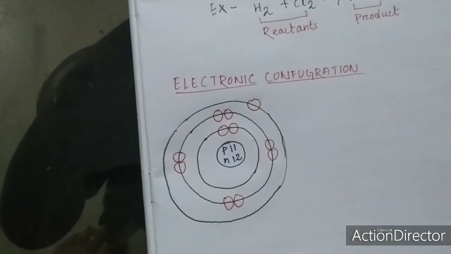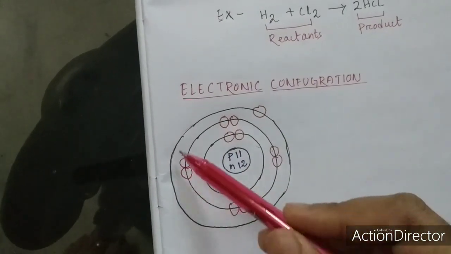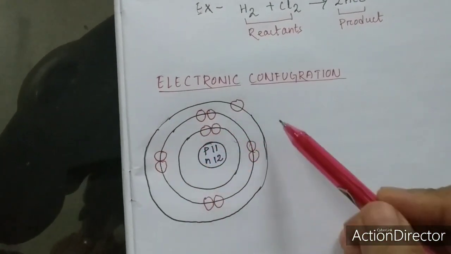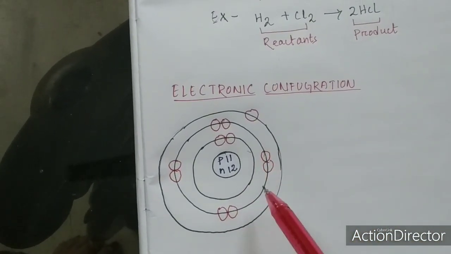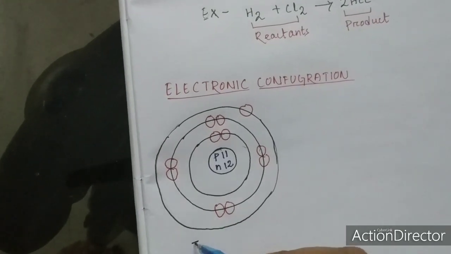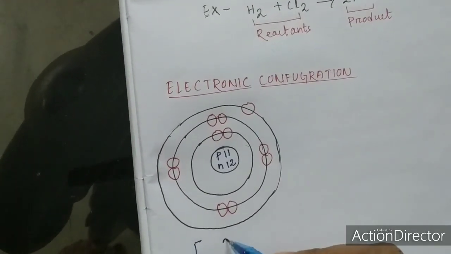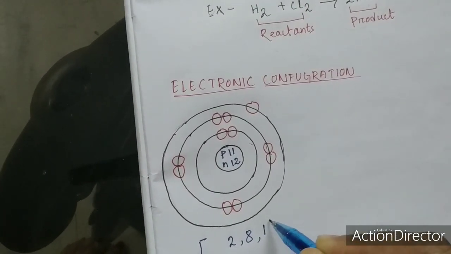So can you see the arrangement of electrons here? This arrangement of electrons is known as electronic configuration. So for this element the electronic configuration will be 2, 8 and 1. Got it?